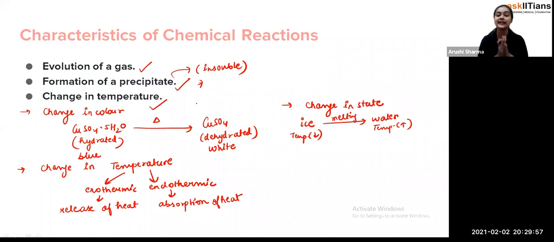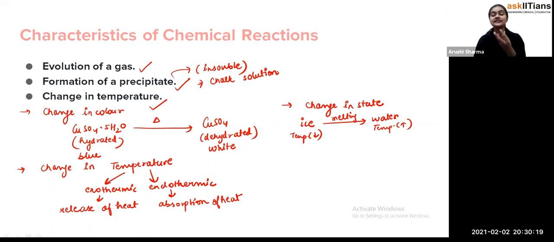For example, I'll give you a very simple example, that is the chalk solution. Even though we have another example as well, if I give you the example of chalk solution, so if you have water and you add chalk into it, some part of the chalk will dissolve in it, because of that the color of the water will change, that is, white.